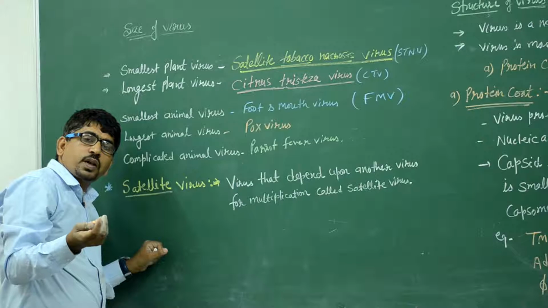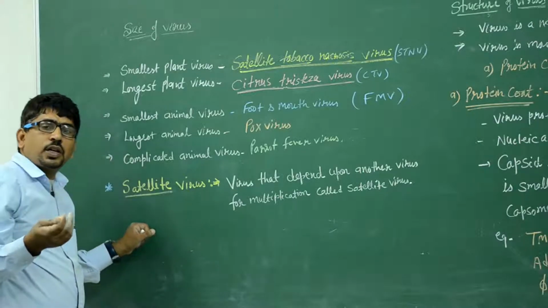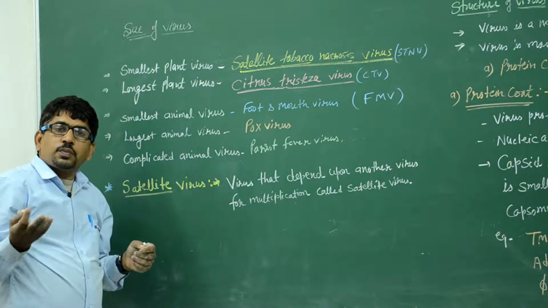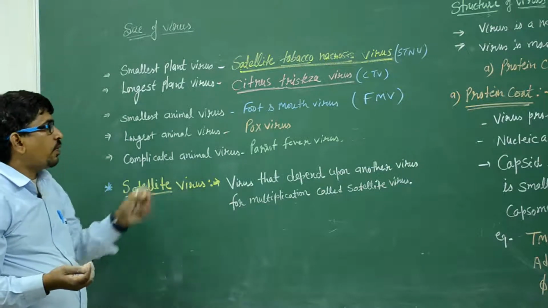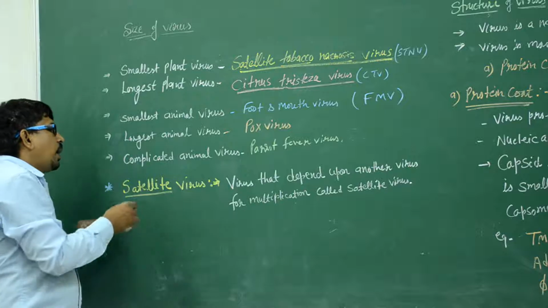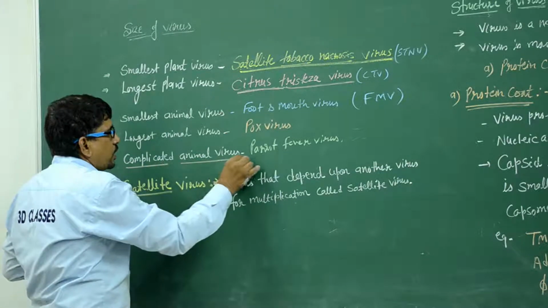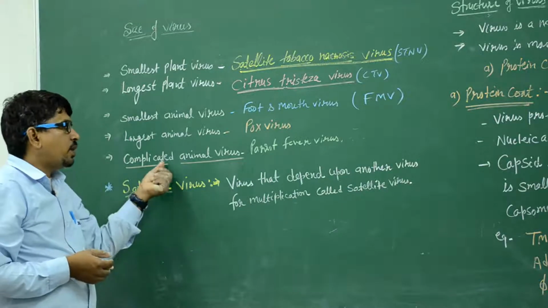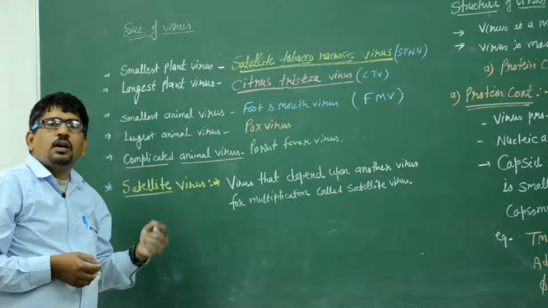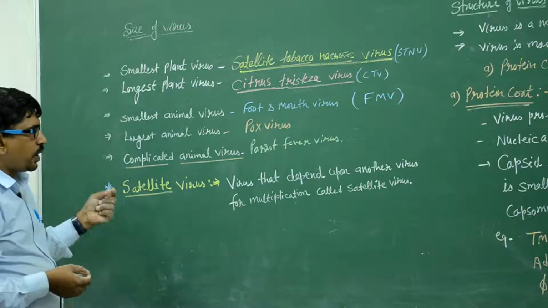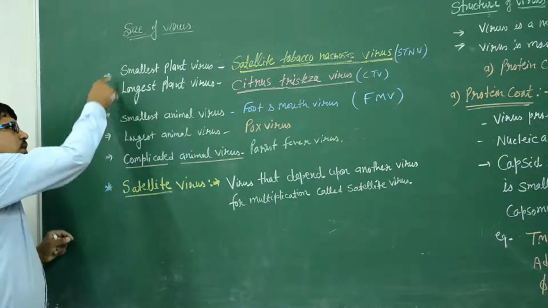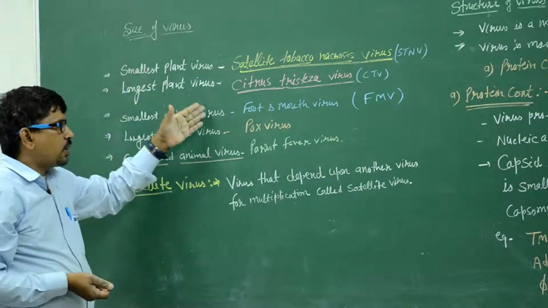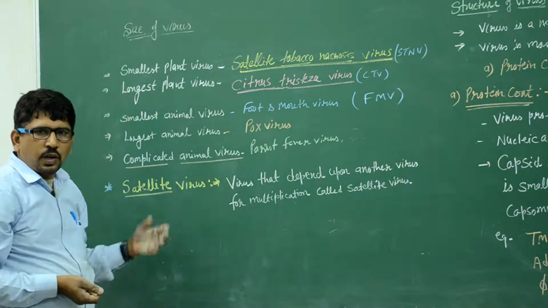You know very well the pox virus, the different types of pox: the chicken pox, the small pox. The pox virus is the largest animal virus, bigger in size. And a very complicated animal virus, with a very complicated structure, is the parrot fever virus. Clear? These are the sizes of the virus. They are smaller than bacteria and the size is measured in nanometers, micrometers.